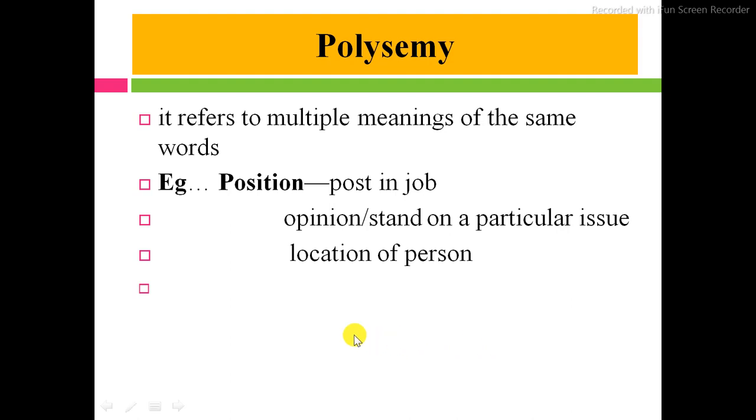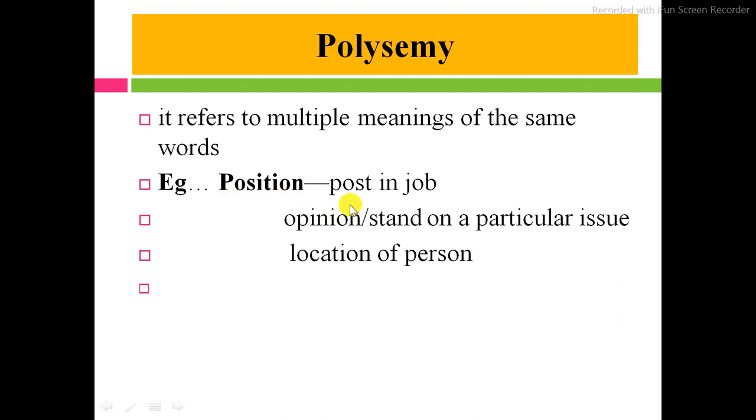The next concept we have to learn is polysemy. Polysemy refers to multiple meanings of the same word. It means one word is given and that word has different types of meaning. For example, position.